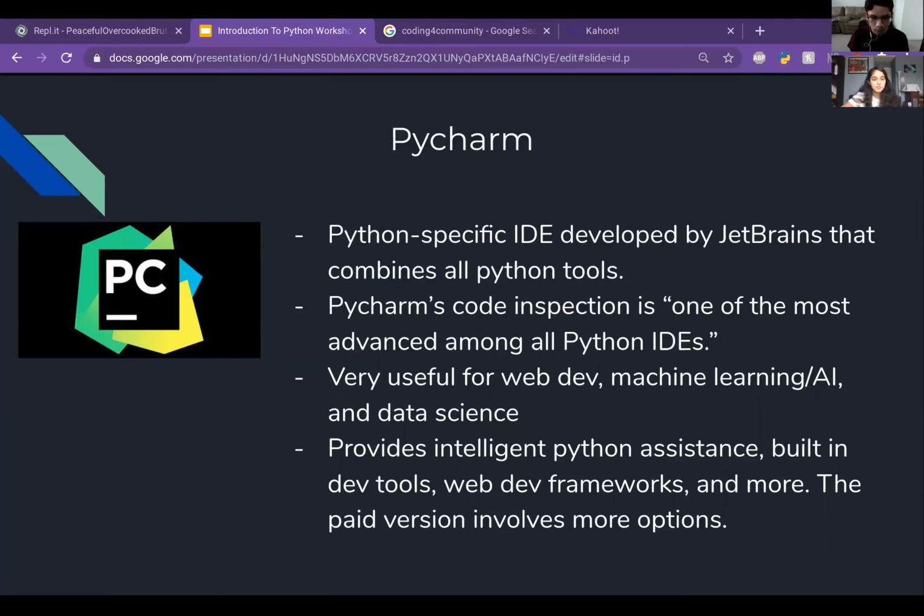The paid version involves more options. It is very useful for web dev, machine learning, AI, and data science. And since it's very popular, if you're thinking about pursuing a career in data science, machine learning, or Python or coding, you're probably going to hear about PyCharm.